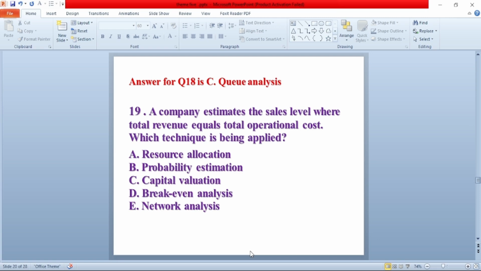Question number 19. A company estimates the sales level where total revenue equals total operational cost. Which technique is best applied? A. Resource allocation. B. Probability estimation. C. Capital valuation. D. Break-even analysis. E. Network analysis. The answer for this question is D. Break-even analysis.